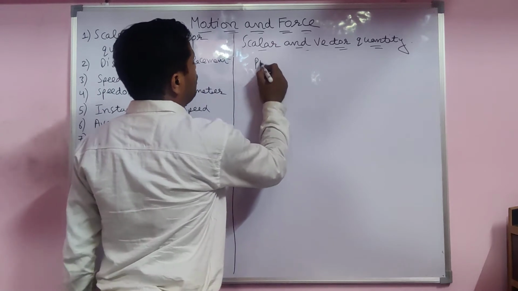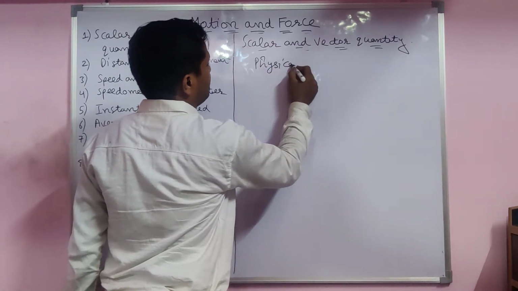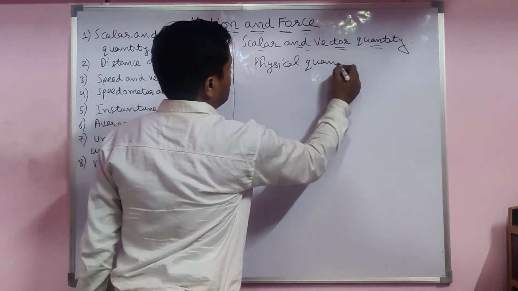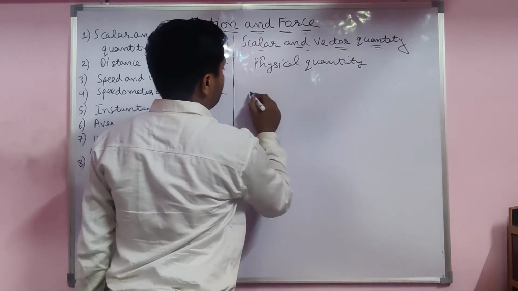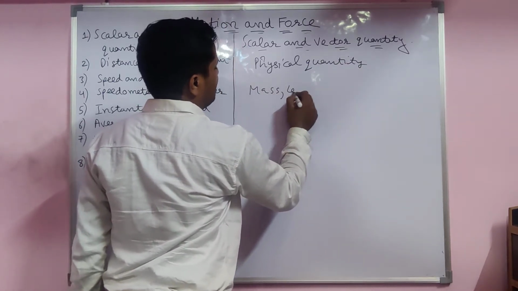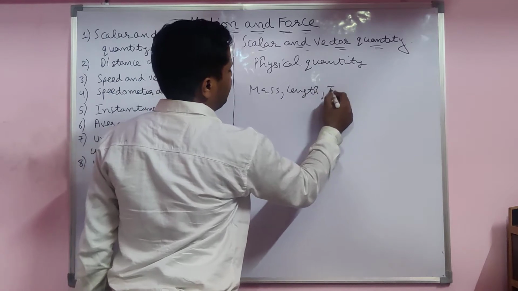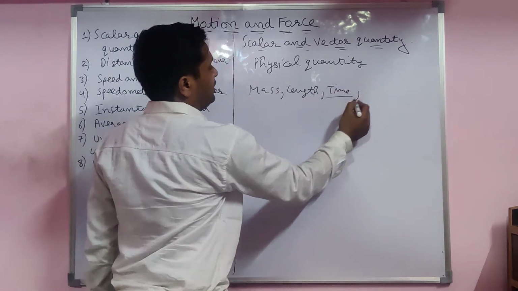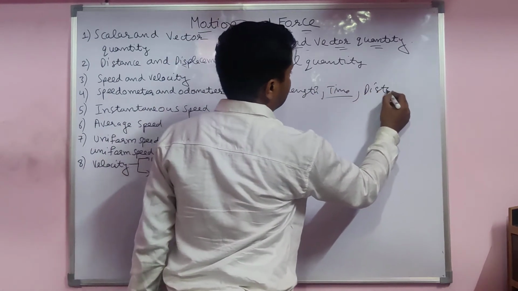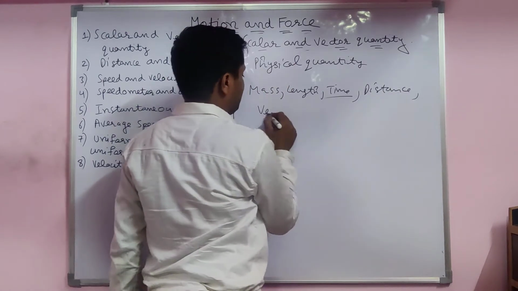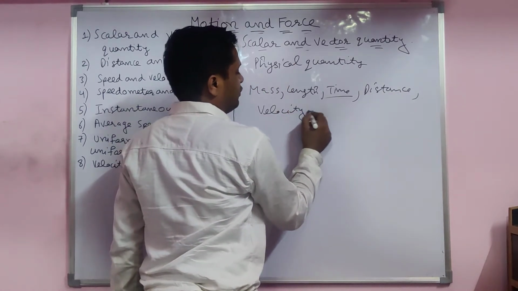So first of all, you have to know what a physical quantity is. Mass, length, time, displacement or distance, velocity, force.